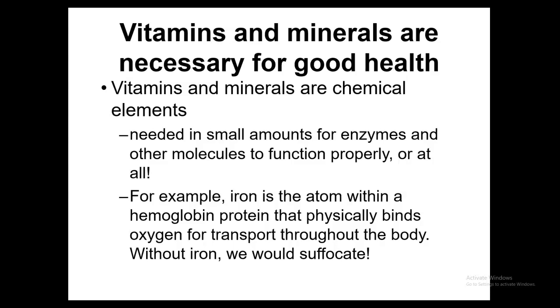Next, we're going to our vitamins. Vitamins and minerals are going to be necessary for good health. Vitamins and minerals are also going to be chemical elements. They're going to be needed in small amounts for enzymes and other molecules to function properly or to function at all. Some examples of these would be things like iron. That's going to be the atom within the hemoglobin protein that's physically going to bind to oxygen to help transport it throughout the body. So without iron, you would suffocate.